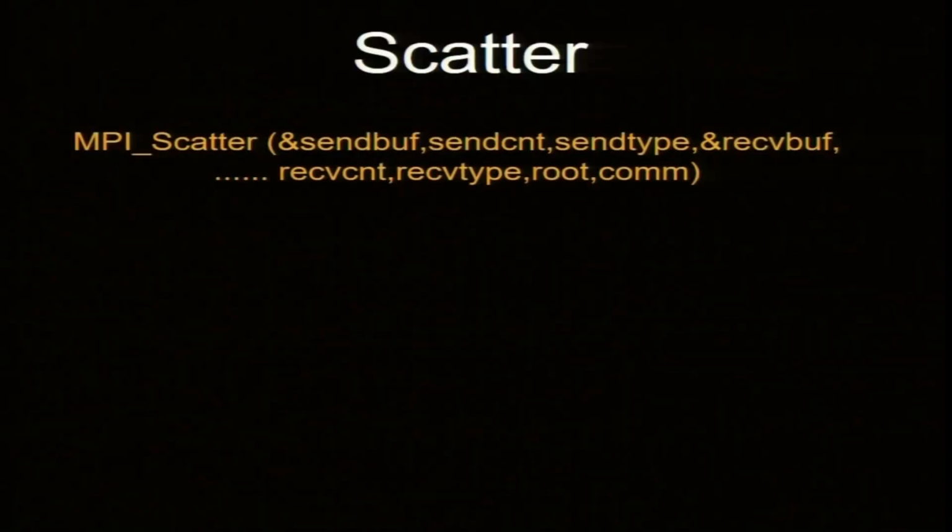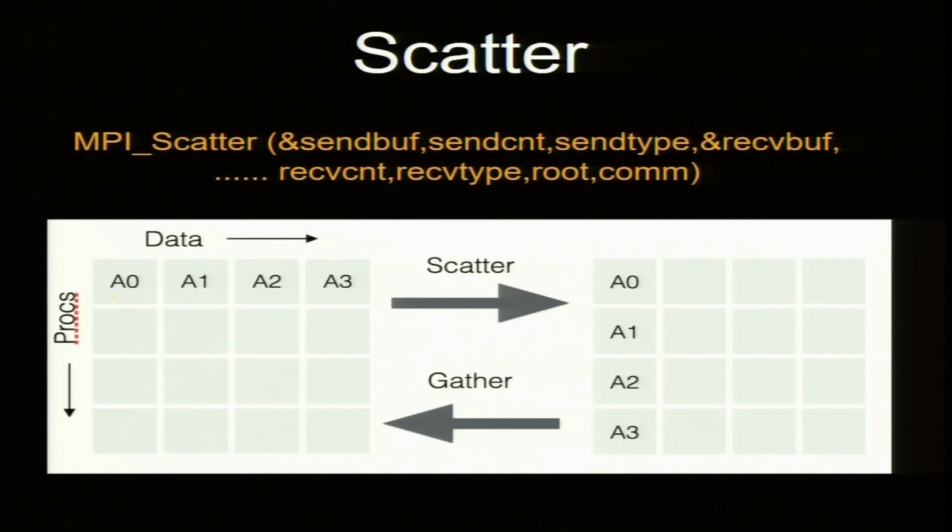Scatter. So, scatter is, I have processor 0 has 4 data. By the way, the number of data and number of processors must be the same for scatter and gather. Okay. So, 4 data on processor 0, but it is sending 1 data each to different processors. So, 0 will retain A0, but processor 1 will get A1, this one, processor 2 will get A2 and processor 3 will get A3. Okay.